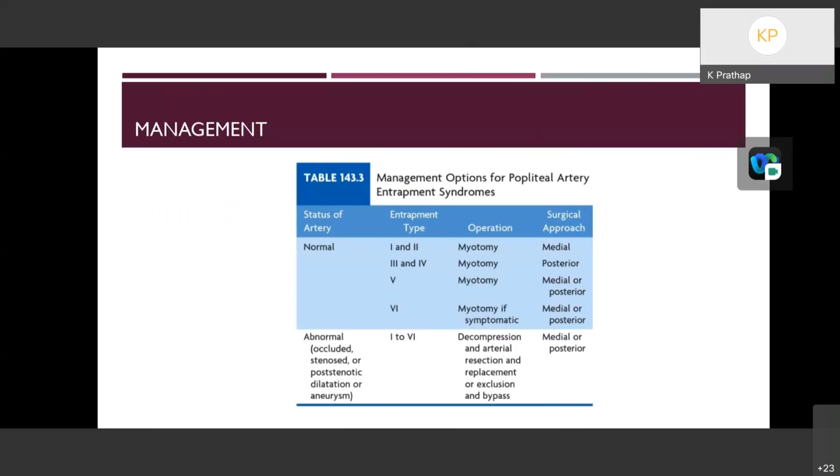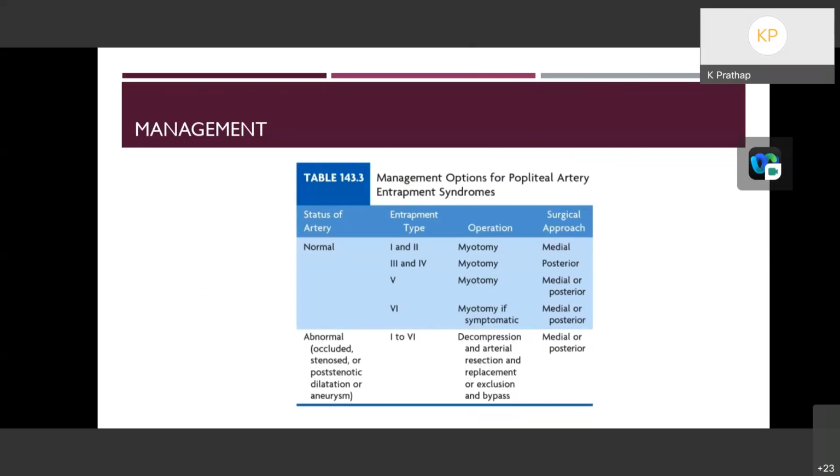Once the diagnosis is made, the treatment mainly depends on the status of the artery, whether it is normal or abnormal. Abnormal being either occluded, stenosed, with post-stenotic dilatation, or aneurysmal. If the status of the artery is normal, the main treatment will be myotomy, division of the medial head of gastrocnemius muscle or the tendon, which causes the compression of the popliteal artery, and repositioning of the popliteal artery into the normal position.